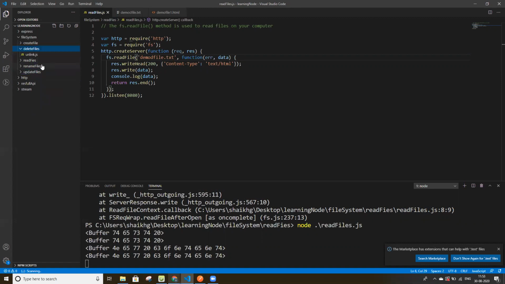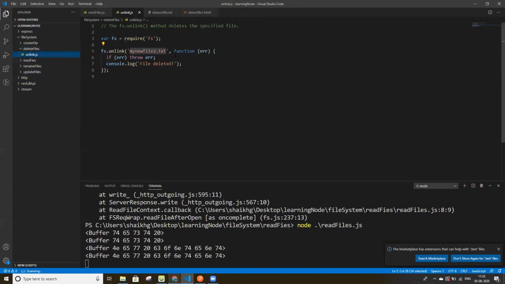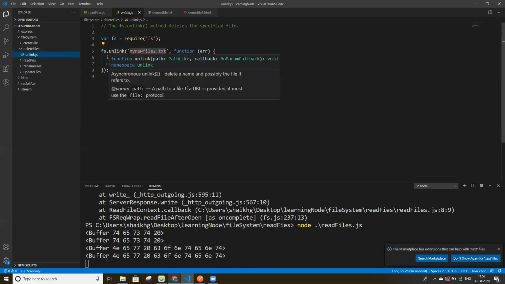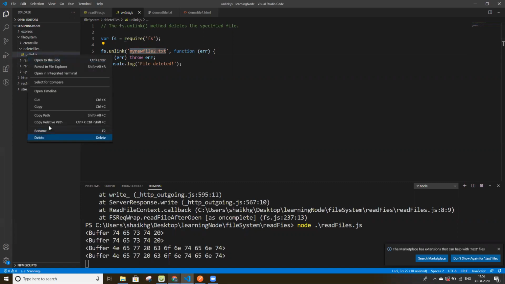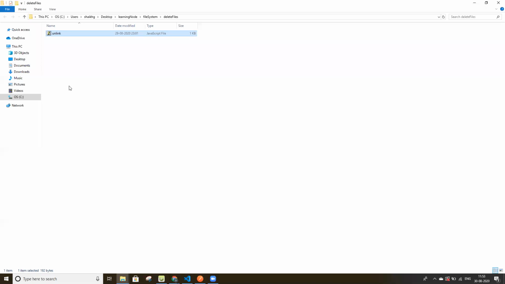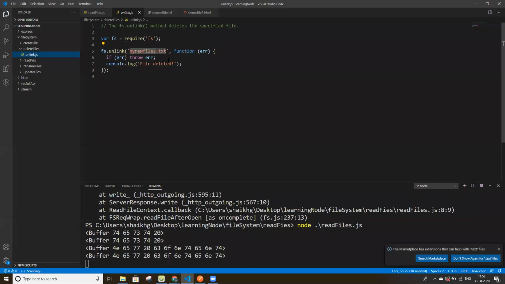We can delete a file also with the help of Node.js. We have the unlink method, which deletes the specified file. Here we don't have any file, so first we have to create a file.